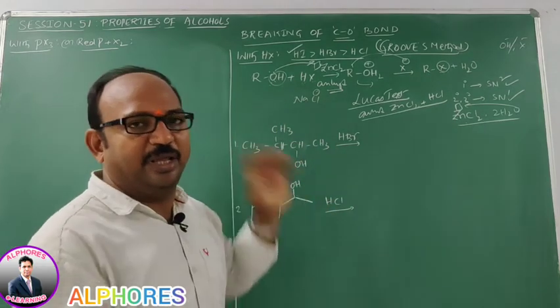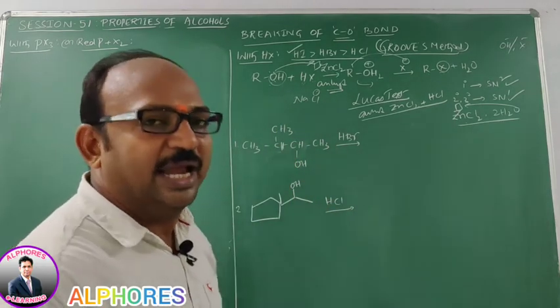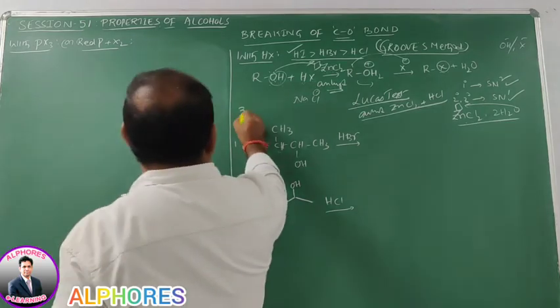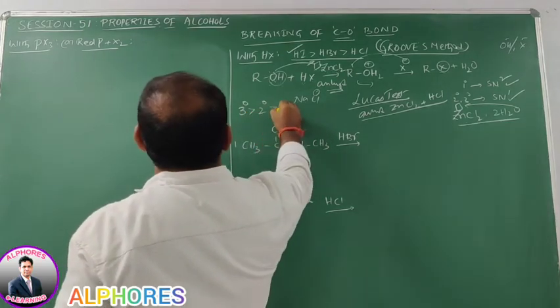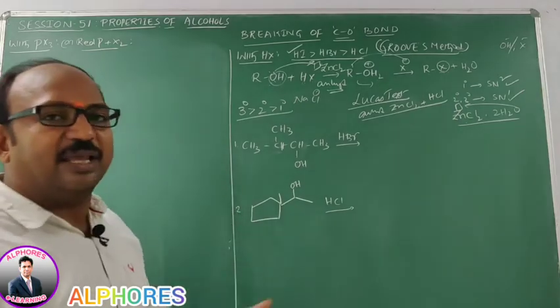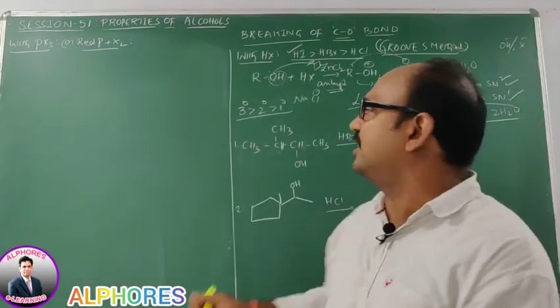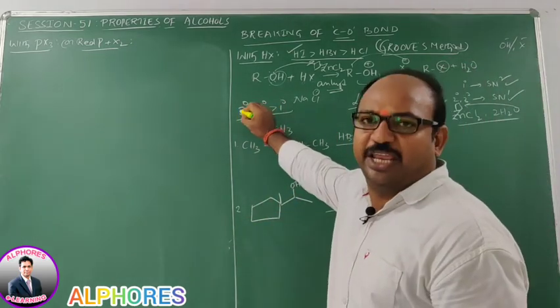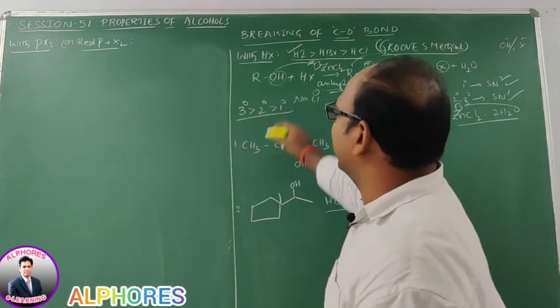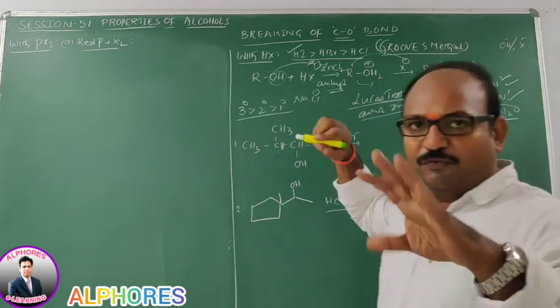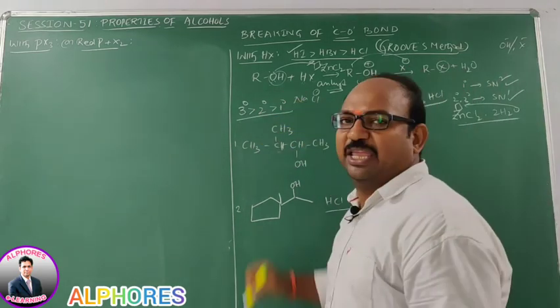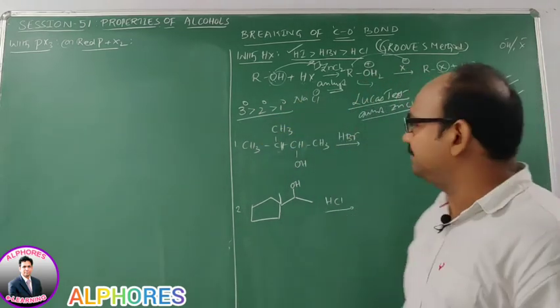The turbidity is nothing but alkyl halide. So the order of reactivity of alcohols towards Lucas reagent is tertiary greater than secondary greater than primary: tertiary gives turbidity immediately, secondary within 5 minutes, and primary after a long time.